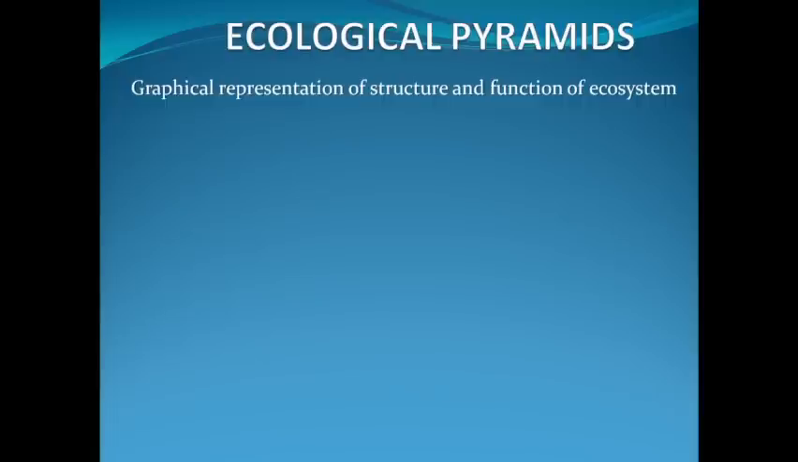Ecological pyramids can be defined as a graphical representation of structure and function of any ecosystem. If you recall the previous lectures, I had explained that structure means the composition of any ecosystem, the information related to the biotic and abiotic components of an ecosystem. That is known as structural study of an ecosystem. And function means the flow of energy in any ecosystem.